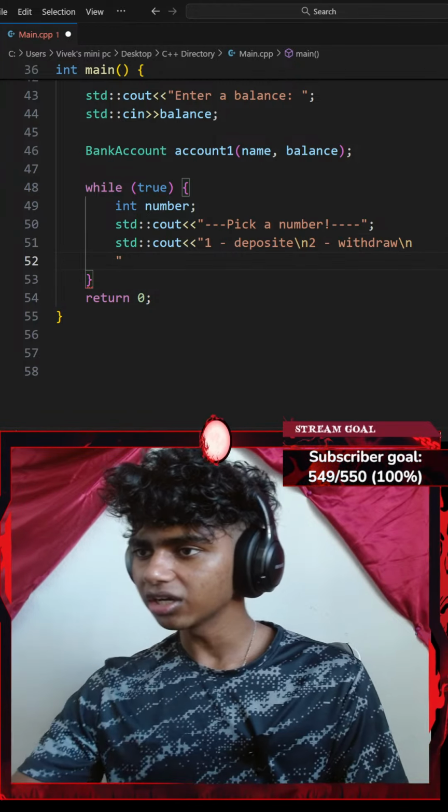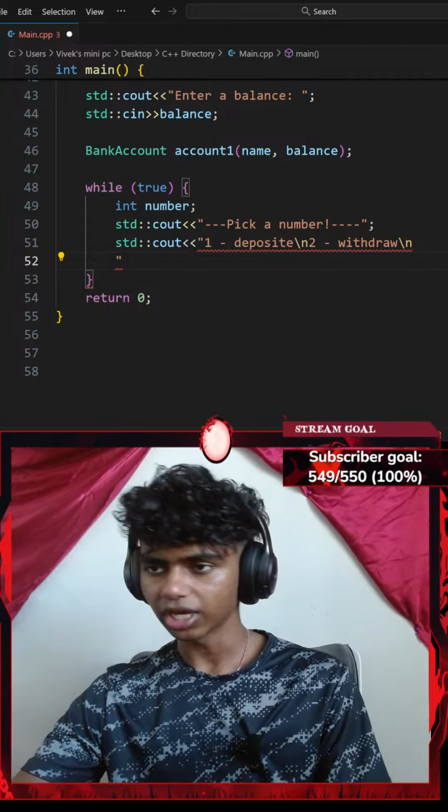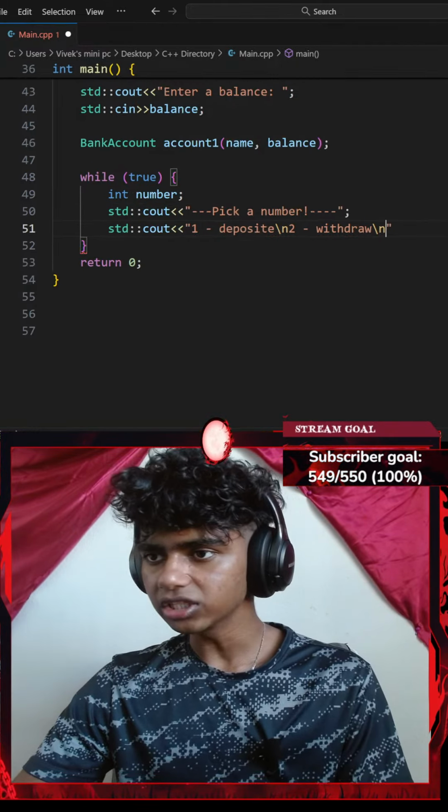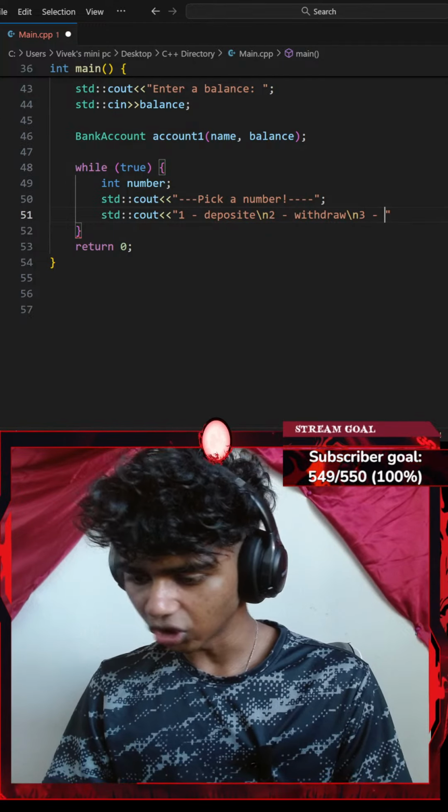Can I go in? Okay, I think this works as well. Okay, I can't do that. Okay, and then 3 to show balance. So I could go with something like 3 to show balance.